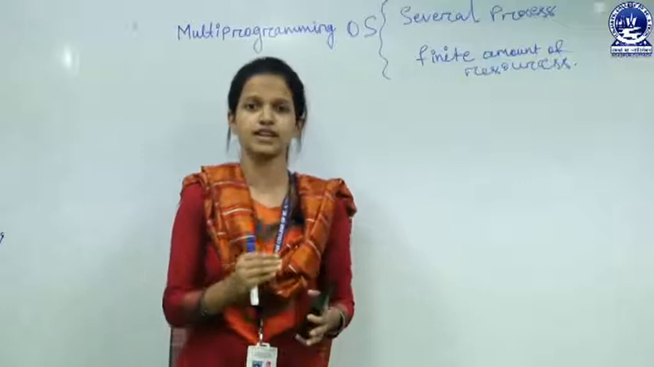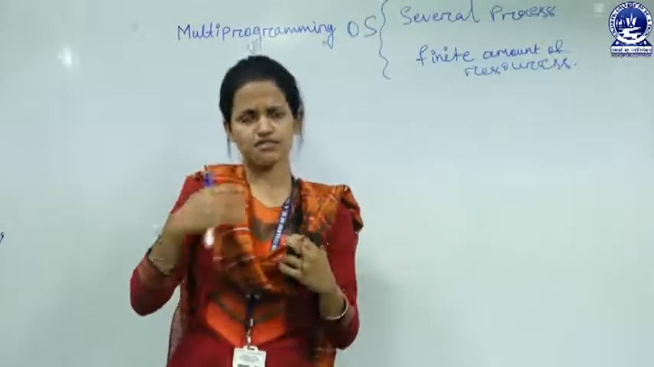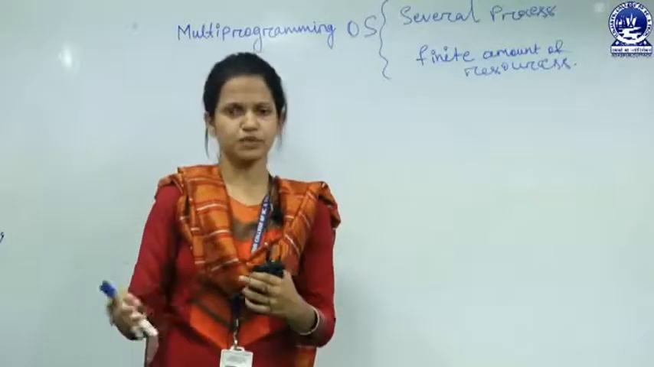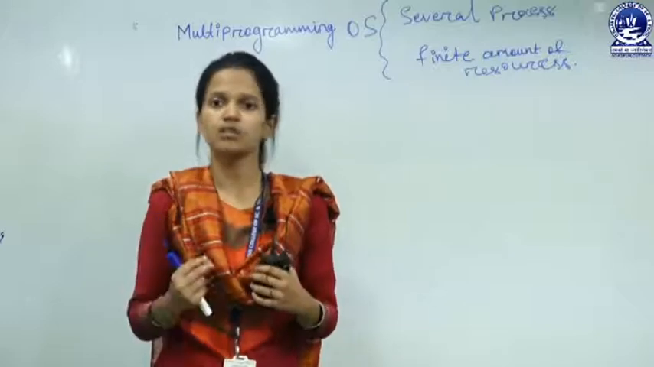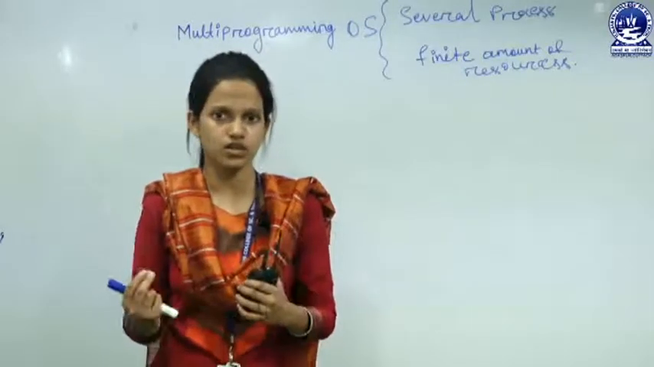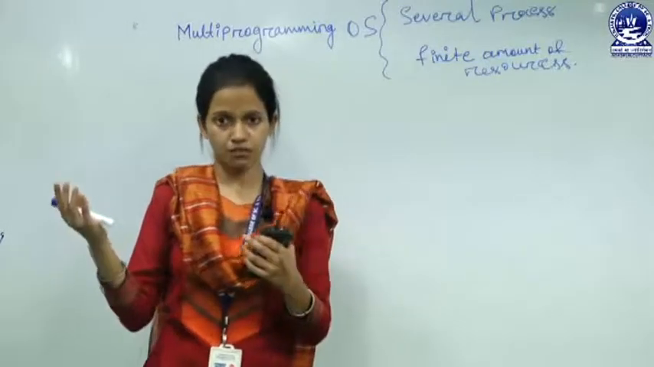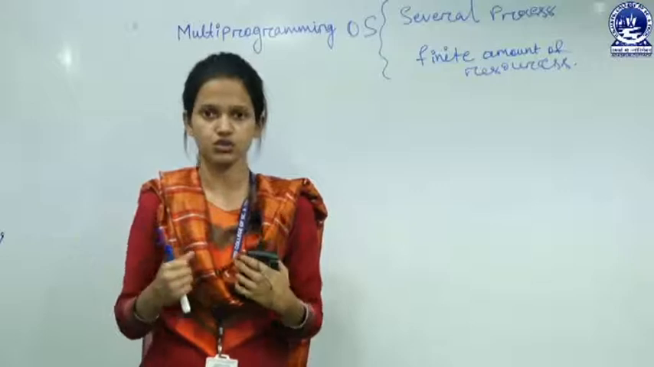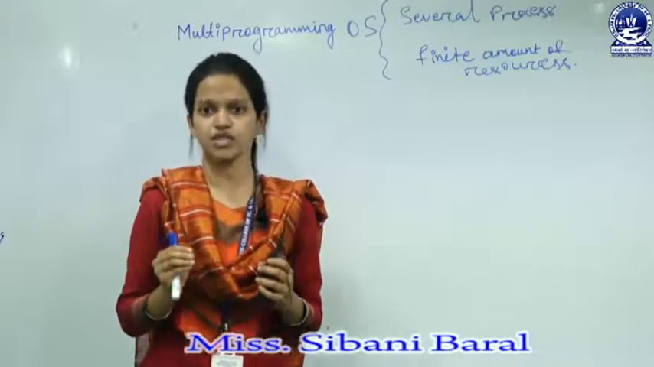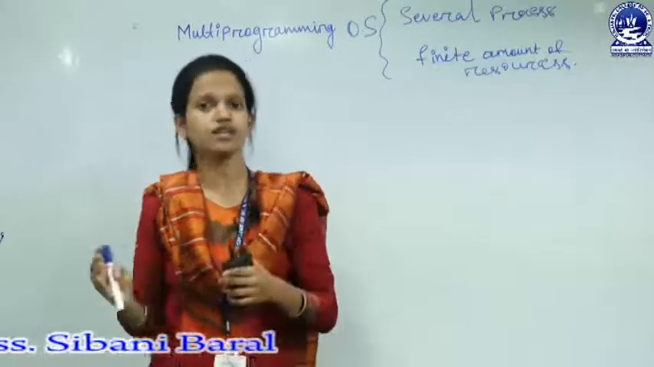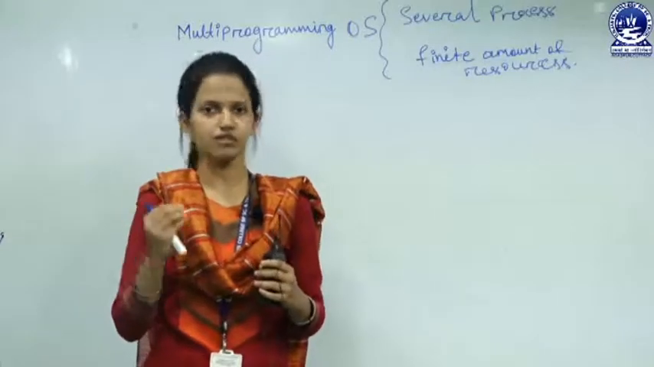To come to the operating system environment, in an operating system there are several processes, thousands, lakhs of processes, and we have a finite number of resources. We know what resources are: our CPU, IO devices, or some memory unit. Our resources are a finite amount, and processes are more than resources. There are several types of processes and a finite amount of resources.